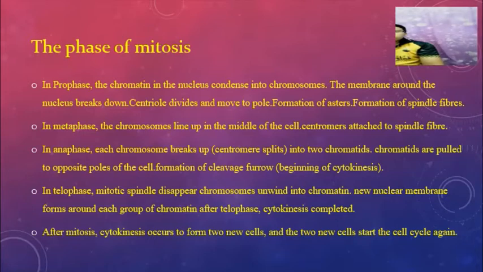After mitosis, cytokinesis occurs to form two new cells, and the two new cells start the cell cycle again.